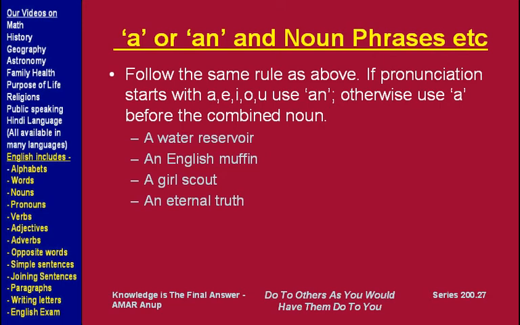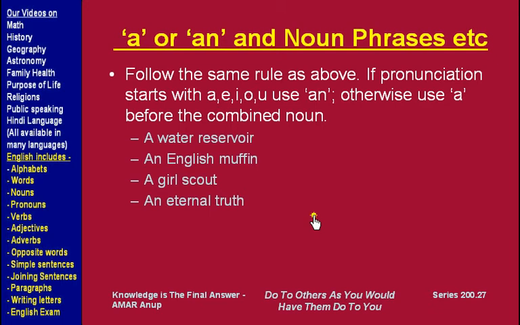So when we talk of water reservoir, we are talking about a reservoir, which is a noun, and water is a noun that is adding more information to this noun, that this is not a milk reservoir, this is not a gas reservoir, this is a water reservoir. So this is called a noun phrase. Same way English muffin, Girl Scout, etc.